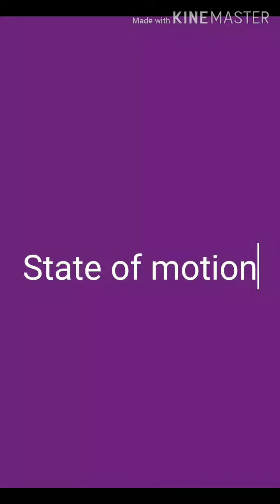The state of rest is considered to be the state of zero speed. Zero speed means the object is not moving, that is, the object is at rest. So an object may be at rest or in motion, both are its state of motion. And the state of rest is considered to be the state of zero speed.